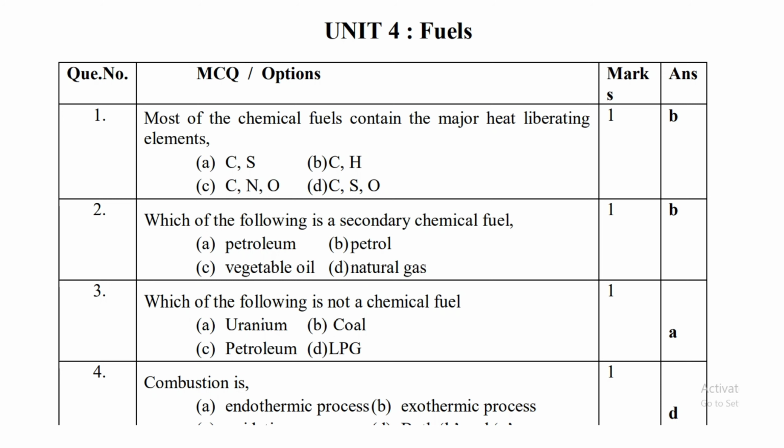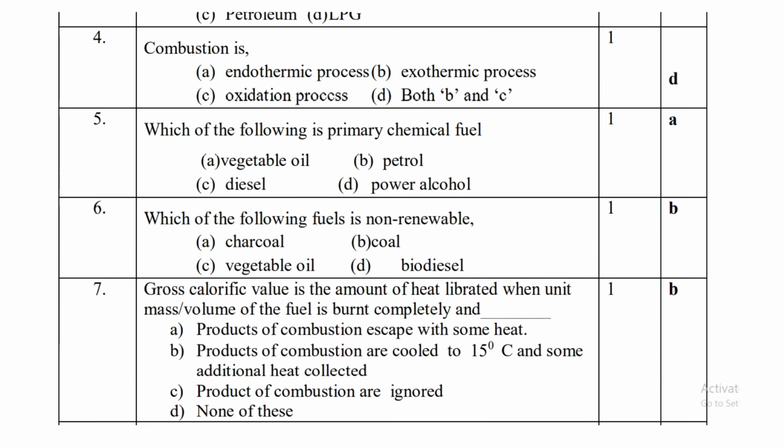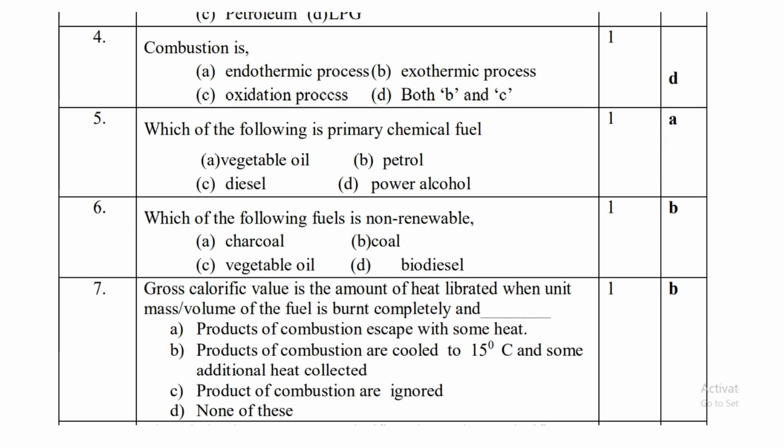Which of the following is not a chemical fuel? Uranium is not a chemical fuel because it is a nuclear fuel. The other three are chemical fuels. Then, combustion is what? It is D, that is both B and C, that means an exothermic and oxidation process.